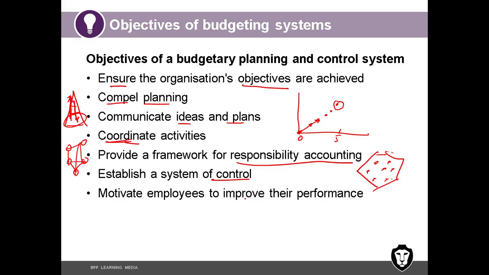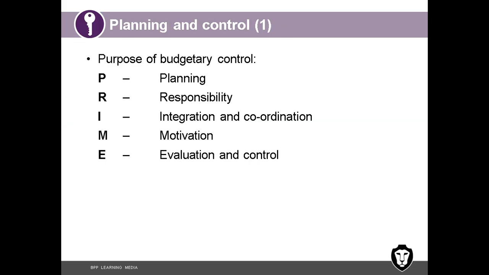Motivate employees to improve their performance. How? By giving budgetary targets and connecting their incentives to budgetary targets, they get motivated. All these are objectives of budgeting, planning. Purpose of budgetary control. So that is being summarized here. PRIME. P stands for planning, responsibility, integration and coordination, motivation, evaluation and control. The points we had in the previous slide somewhat summarized here.